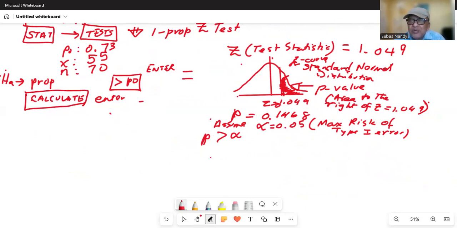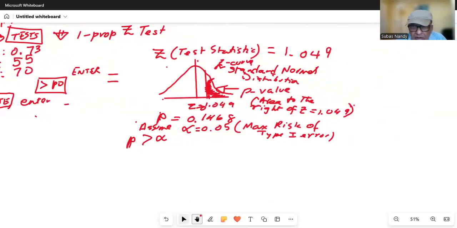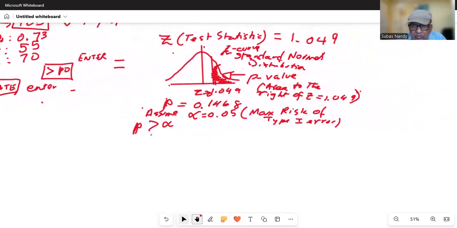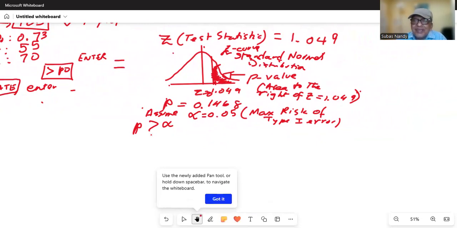What does it mean? It means the probability of obtaining a test statistic at least as extreme as 1.049, that is, the area to the right of 1.049, is greater than the maximum risk we are willing to take in rejecting H0 when it is true, that is type 1 error. P is greater than alpha.